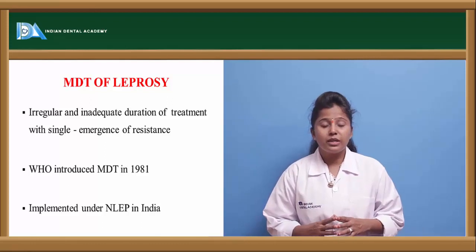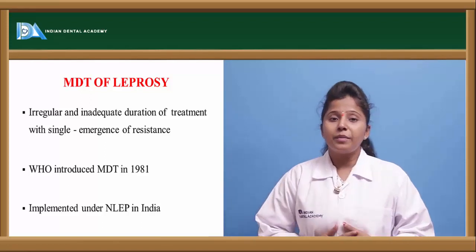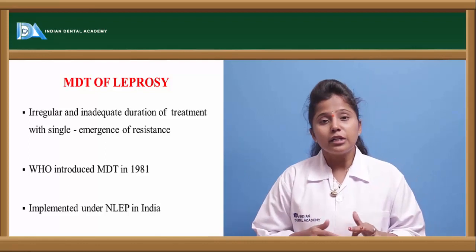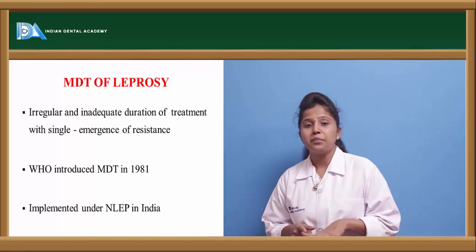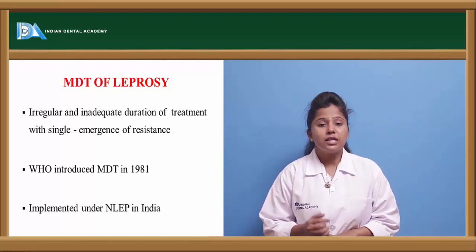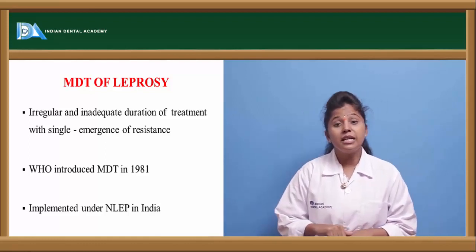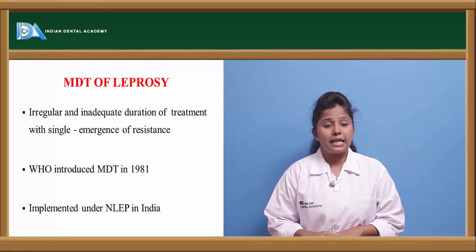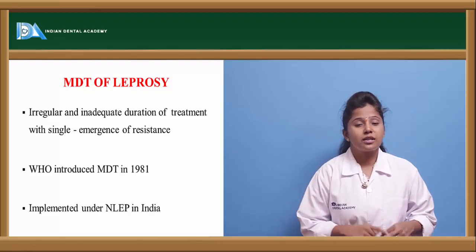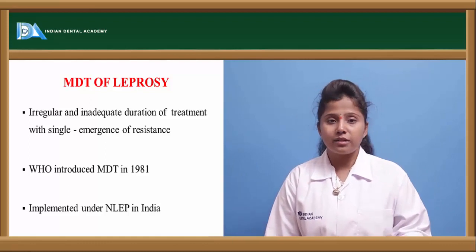These drugs always should be given in combination in order to show effect, because each and every drug has its own mechanism of action. So if we give a combination of drugs, and one drug fails to show its effect, for example, let us take dapsone and rifampin. Dapsone is used to inhibit the cell wall synthesis, whereas other drugs like clarithromycin or azithromycin inhibit protein synthesis. If dapsone fails to show its effect, then clarithromycin or azithromycin will show its effects by another mechanism of action.